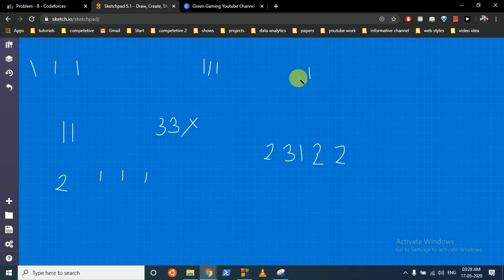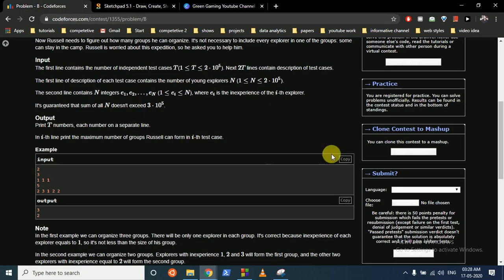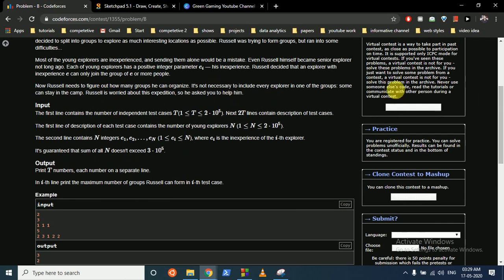So 1 occurs 1 time, 2 occurs 3 times, and 3 occurs 1 time. There's also one more thing written in this question, that some can stay at the camp. So we don't have to take everyone.